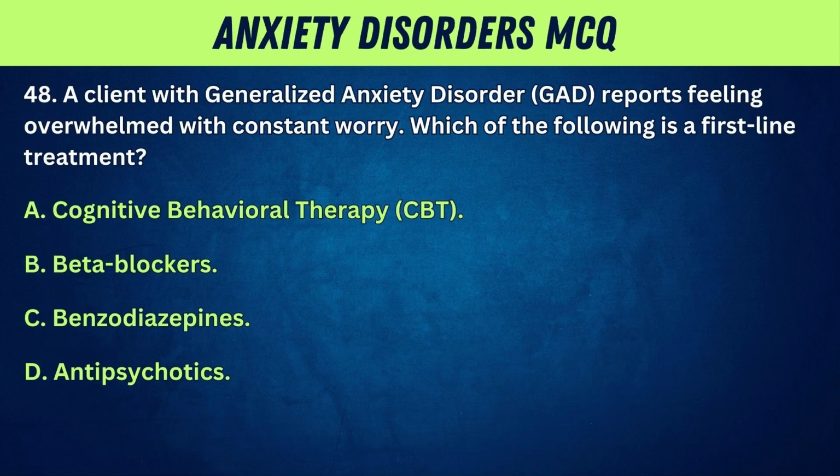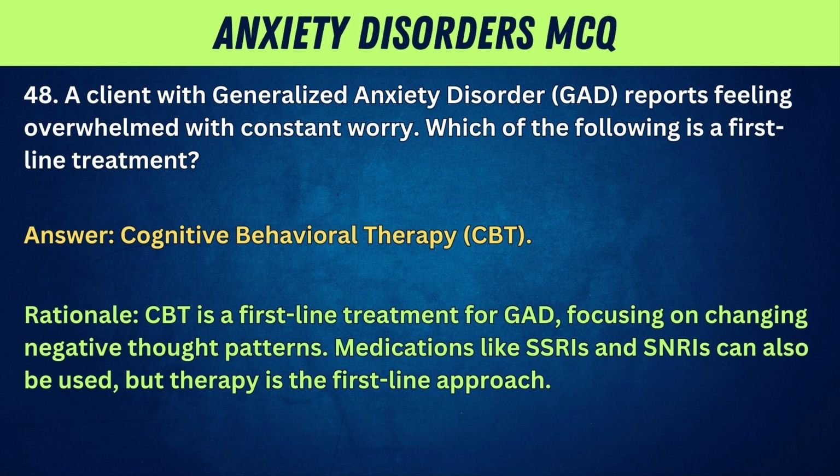48. A client with generalized anxiety disorder, GAD, reports feeling overwhelmed with constant worry. Which of the following is a first-line treatment? A. Cognitive behavioral therapy, CBT. B. Beta blockers. C. Benzodiazepines. D. Antipsychotics. Answer: Cognitive behavioral therapy, CBT.